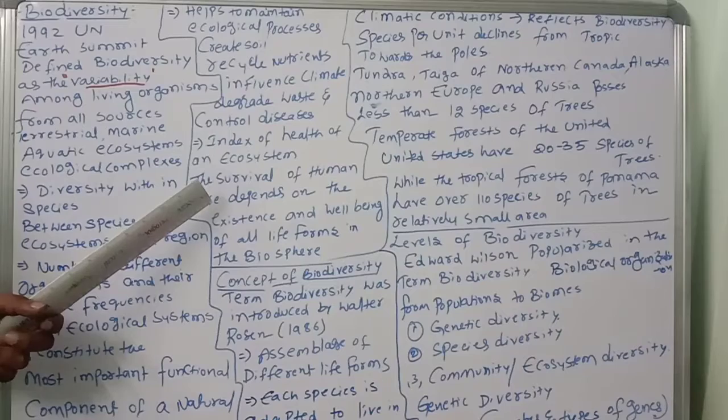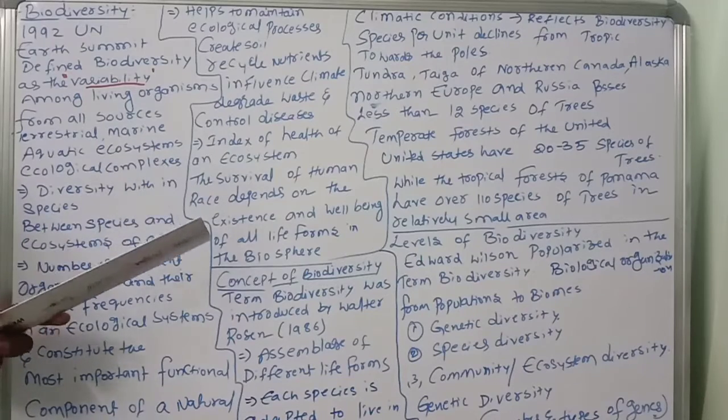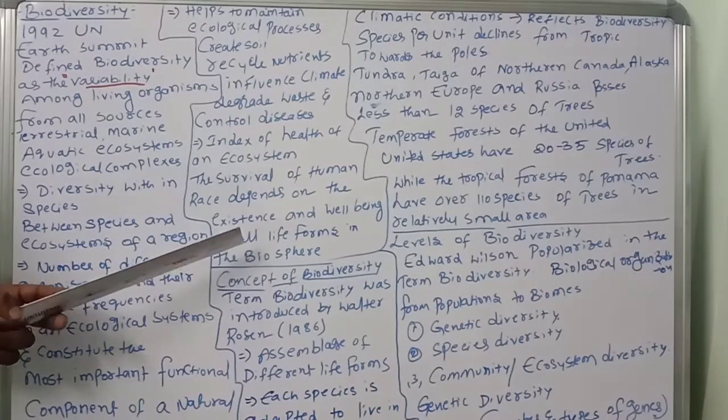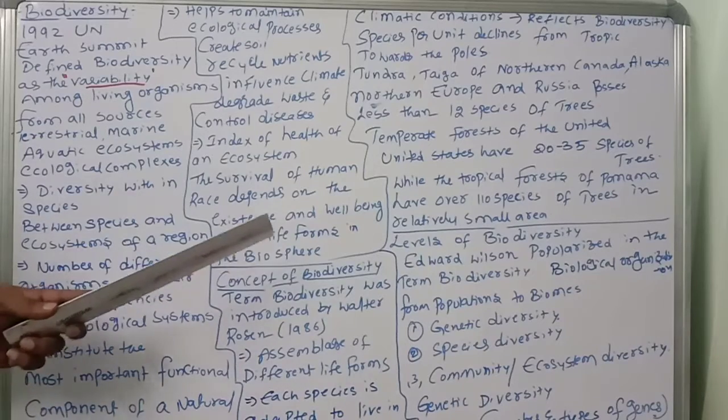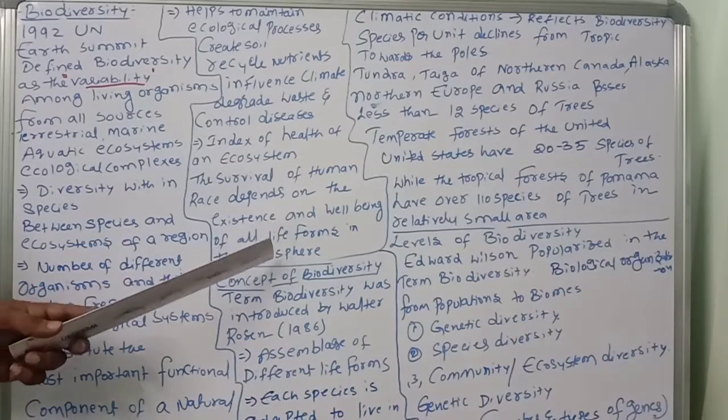The survival of the human race depends on the existence and well-being of all life forms, plants and animals, the biosphere.